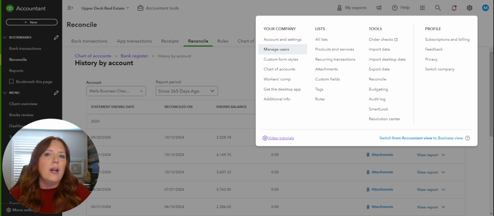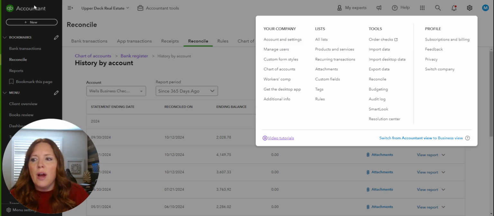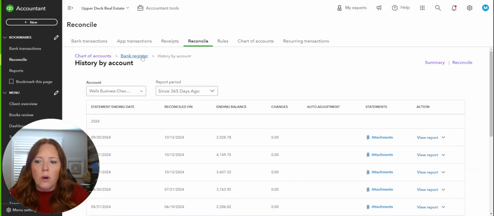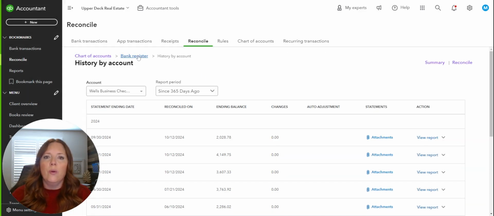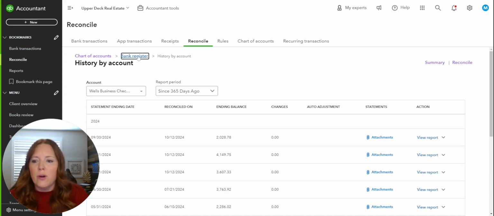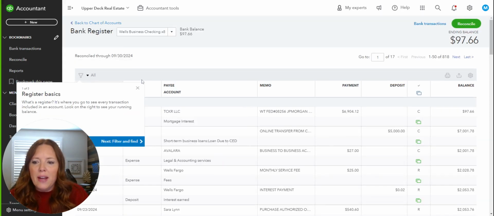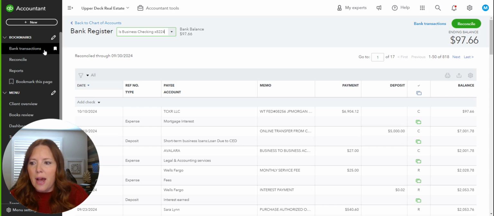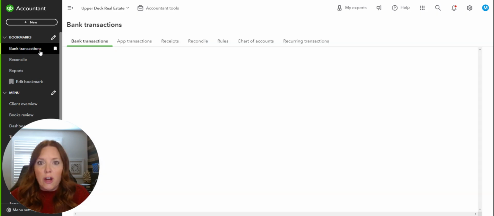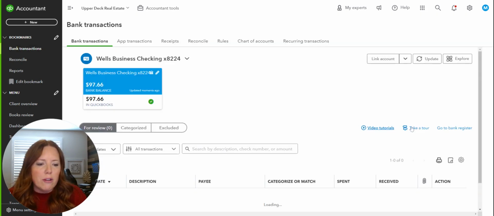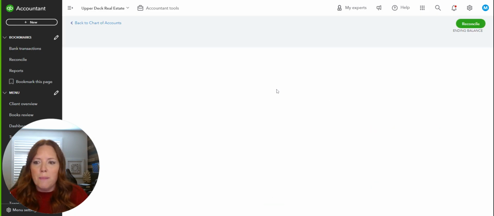So let me show you how you can undo a reconciliation manually if you do not have QuickBooks Accountant mode or you don't want to go ahead and join QuickBooks Accountant. What you will do is you will go to the account you are looking to undo that reconciliation for. So let's go to the bank register. And I click there right from the reconciliation tab, but you can also get there if you're on your banking feed. You can also get there just by clicking go to the bank register here.